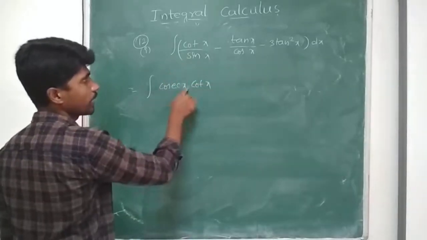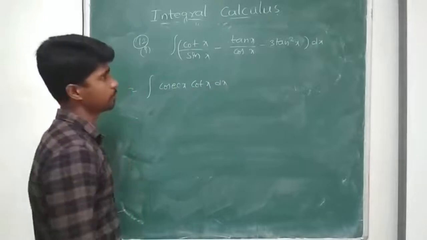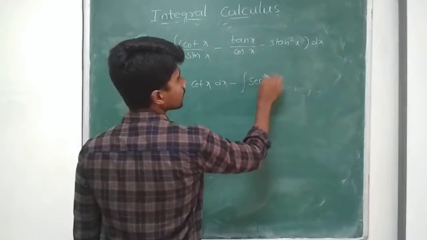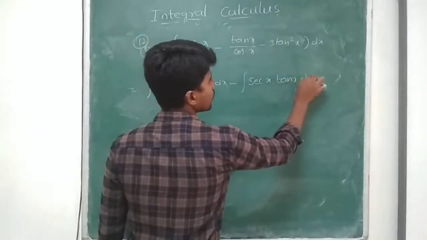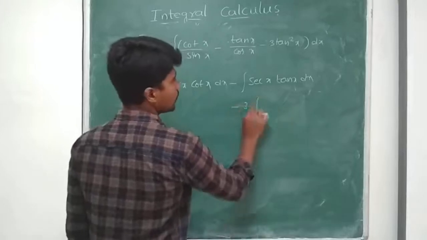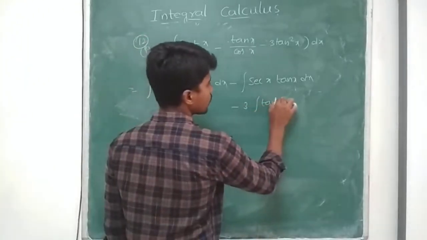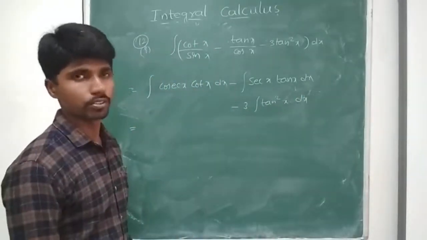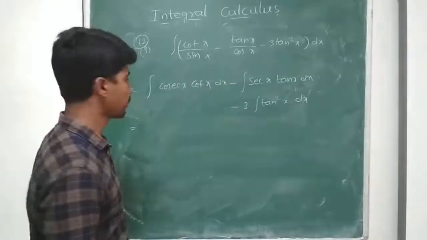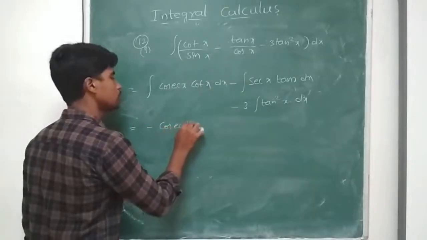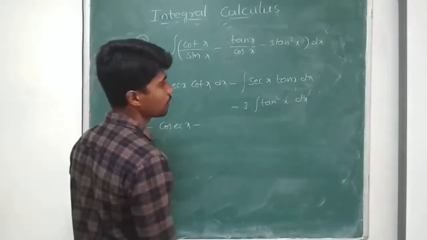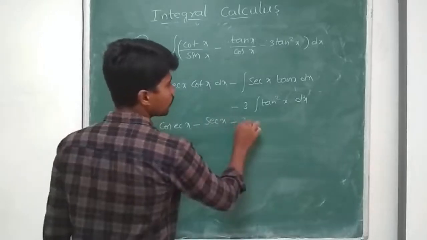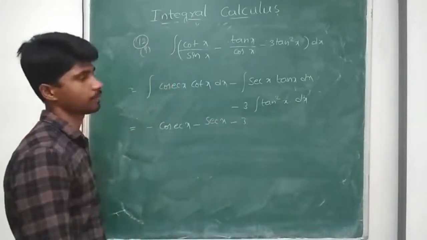Right, 1 by sin x is cosecant x, cot x dx, minus integral 1 by cos x, I can write secant x into tan x dx, minus 3 into integral tan square x dx. Now the integral of cosecant x into cot x is minus cosecant x. So I get here minus cosecant x, minus, secant x into tan x integral is secant x, minus 3 into integral of tan square x I have.